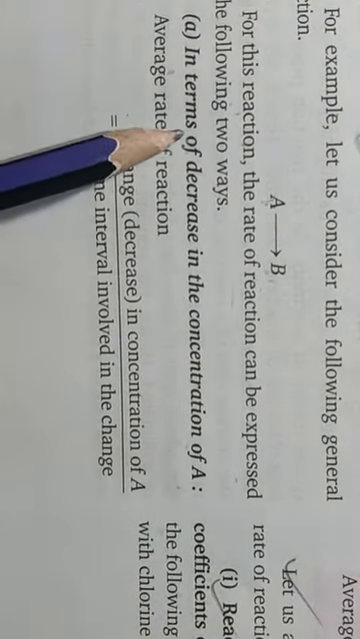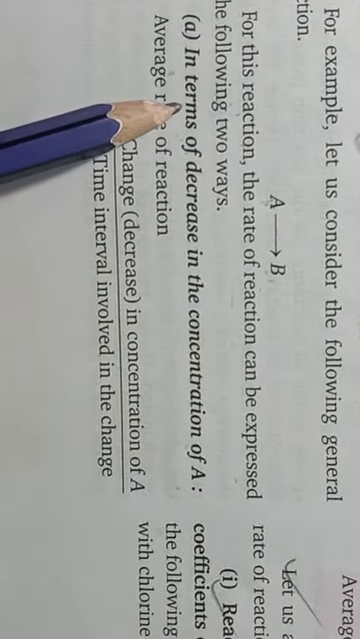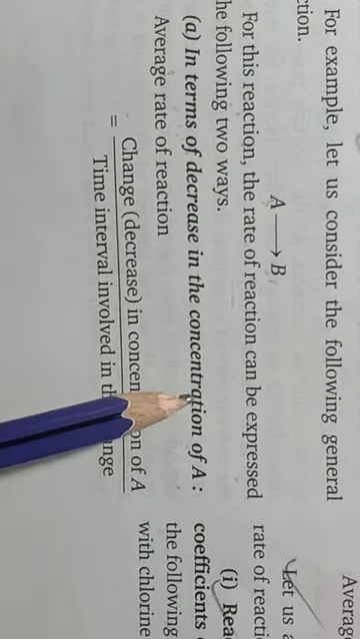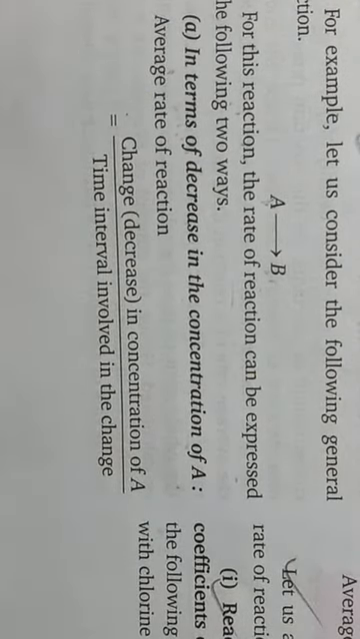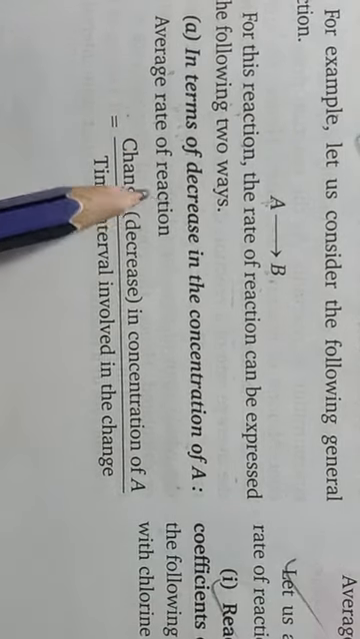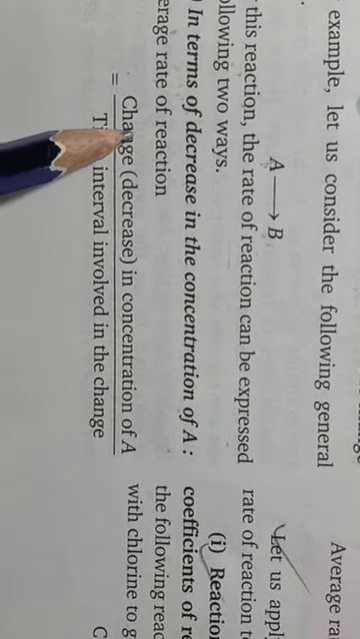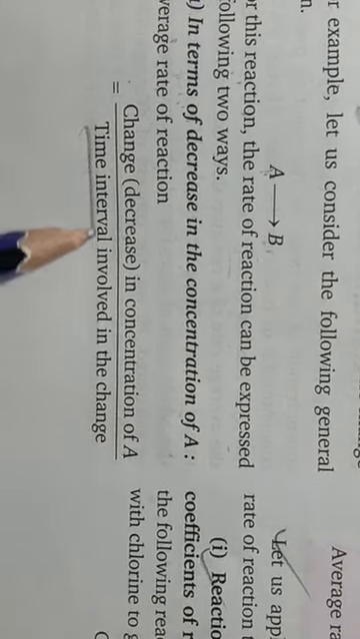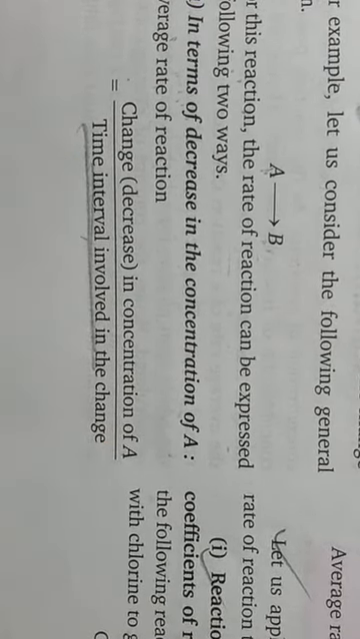So first we are going to discuss the average rate in terms of the decrease in the concentration of the reactant. The average rate of reaction will be equal to the change or decrease in concentration of A divided by the time involved, or the change in time.